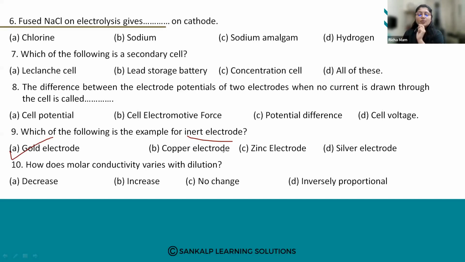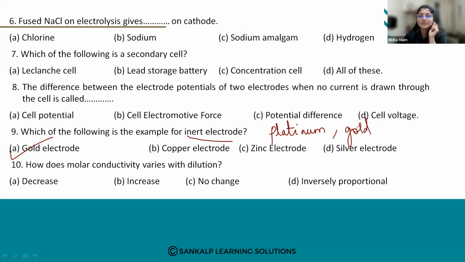So remember what an inert electrode is: inert electrodes are those which do not take part in any chemical reaction in a cell. An example of an inert electrode is platinum. Make a point of all these electrodes.